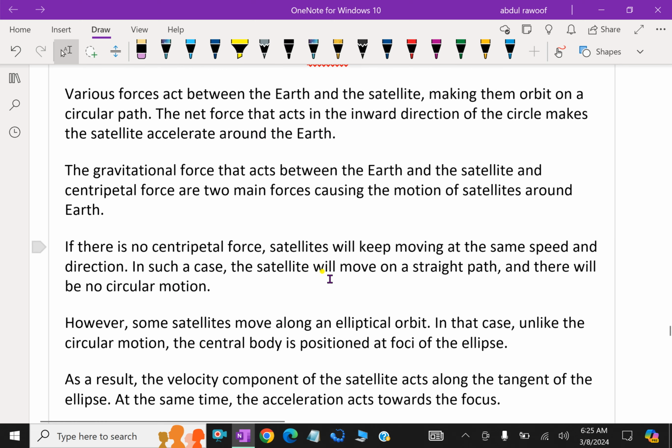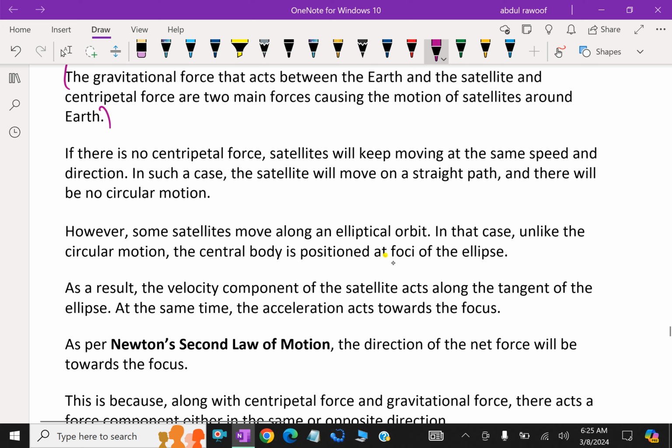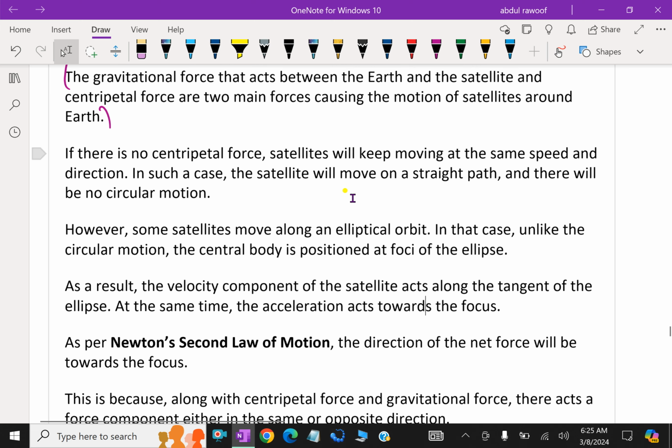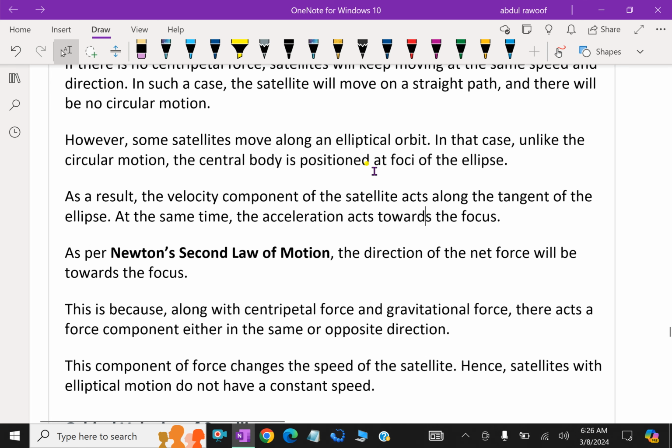The gravitational force that acts between Earth and the satellite and the centripetal force are the two main forces causing the motion of the satellite around the Earth. If there is no centripetal force, the satellite will keep moving at the same speed and direction. In such a case, the satellite will move on a straight path, and there will be no circular motion. However, some satellites move along an elliptical orbit.